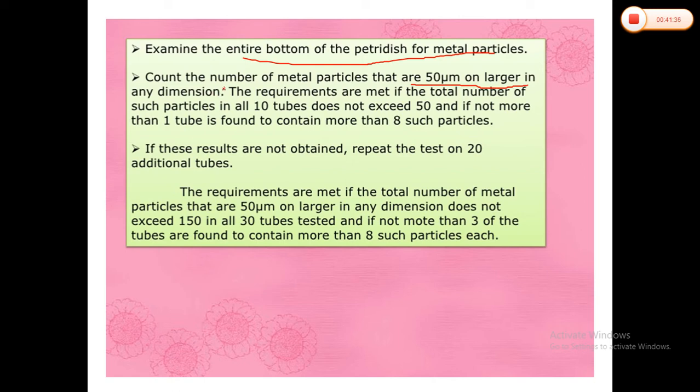The requirements are met if the total number of such particles in all 10 tubes does not exceed 50, and not more than one tube contains 8 particles; only then can we say that our ointment is free from metal particles.